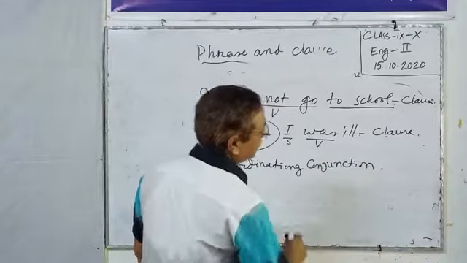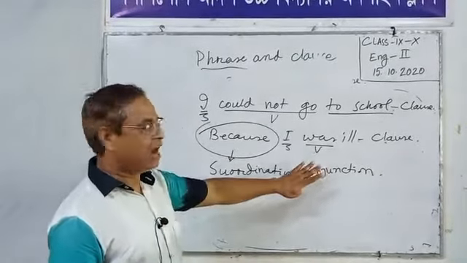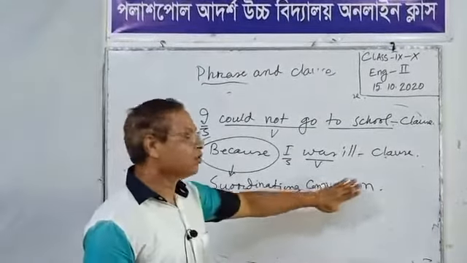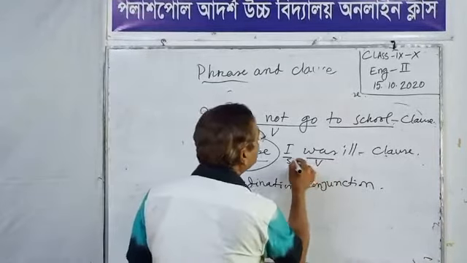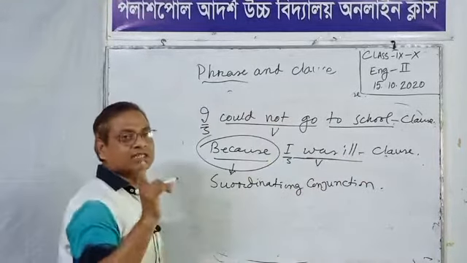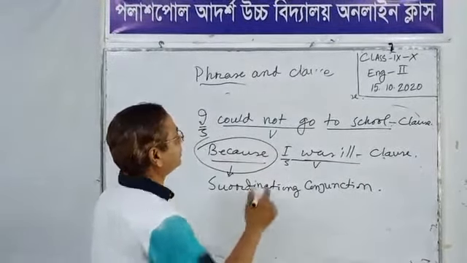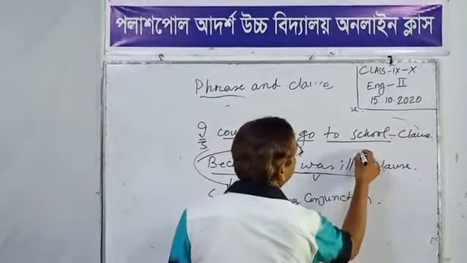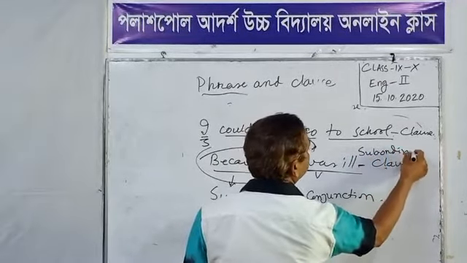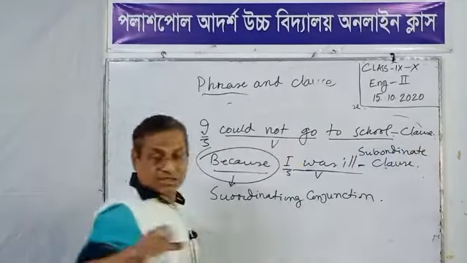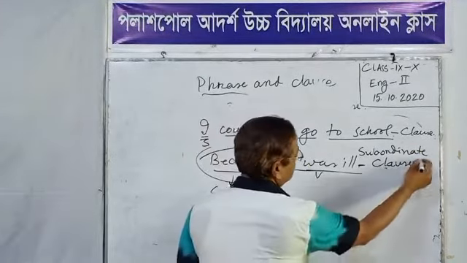I offered you an acronym, AUBIS. When a subordinating conjunction is used before a clause, we call it a subordinate clause or dependent clause.